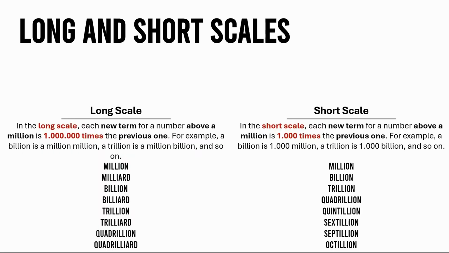So here we have million in the long scale, and in the short scale is the same. In the long scale we have milliard, while in the short scale we have billion. In the long scale we have billion, while in the short scale we have trillion. Here we have billiard, and here quadrillion, trillion, quintillion, trilliard, sextillion, quadrillion, septillion, quadrilliard, octillion.